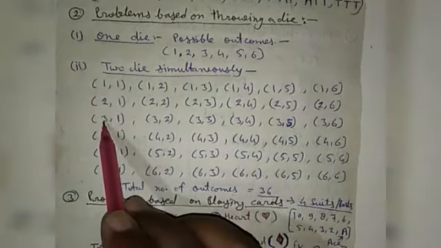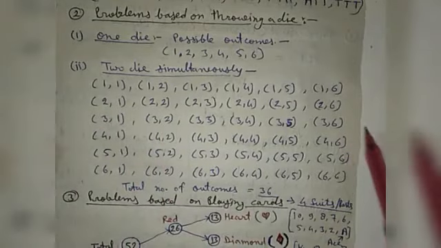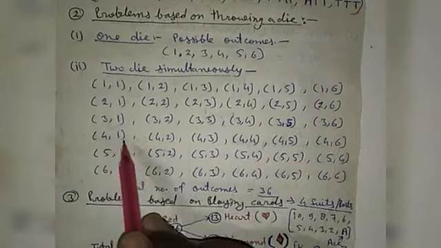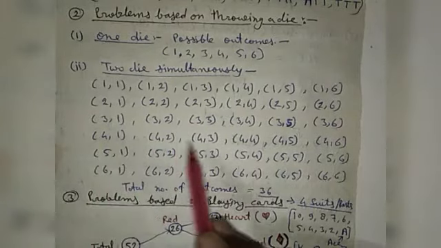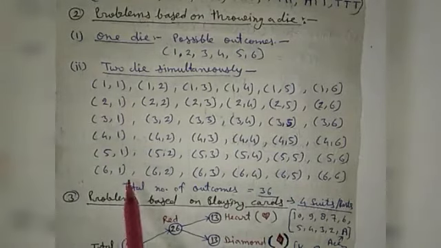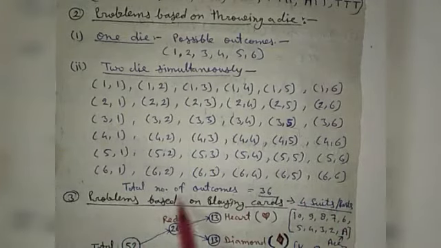Then first 3: 3, 1, 3, 2, 3, 3, all are pairs up to 3, 6. Then first one 4 and second 1: 4, 1, 4, 2, 4, 3, 4, 4, 4, 5, 4, 6. Similarly 5, 1, 5, 2, 5, 3, up to 5, 6, then 6, 1, 6, 2, 6, 3 and at last 6, 6. So here the total number of outcomes is 36.